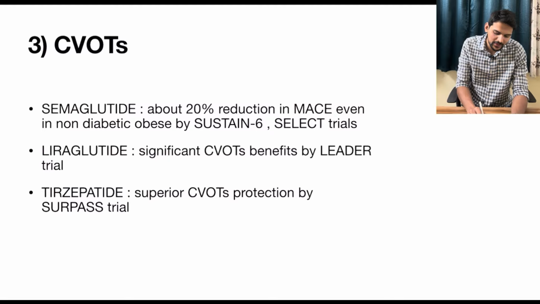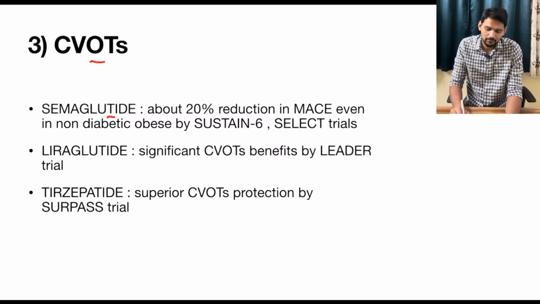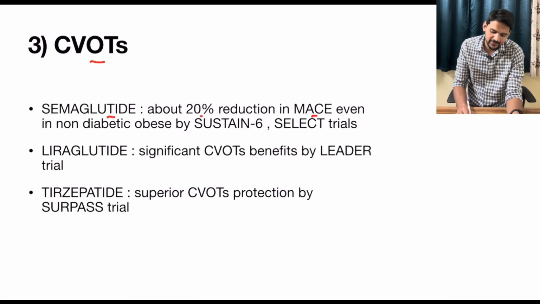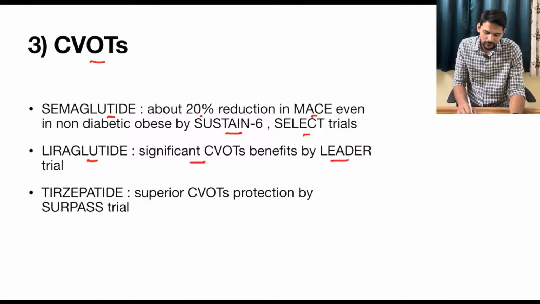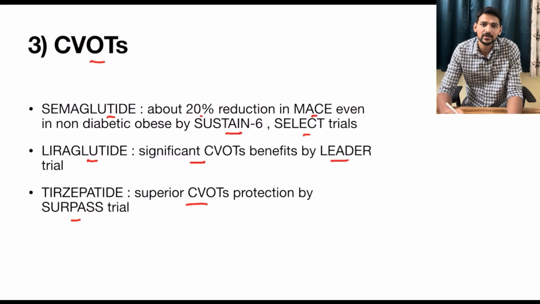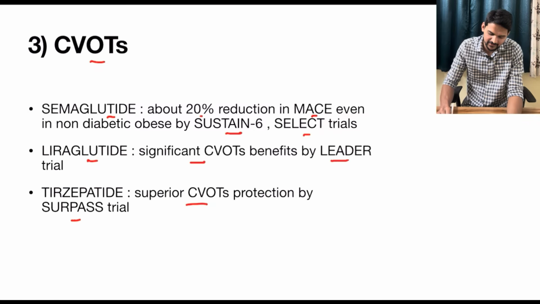Coming to cardiovascular safety and outcome trials, it has been seen that semaglutide will reduce major adverse cardiovascular events like stroke or MI, etc. by up to 20%, even if the person is non-diabetic, obese or overweight, which has been shown in SUSTAIN 6 trial and SELECT trial. Coming to liraglutide, there have been significant cardiovascular benefits as shown by LEADER trial. Then coming to tirzepatide, it has shown superior cardiovascular protection in SURPASS trial. So these are some landmark clinical trials with this particular class of drugs.